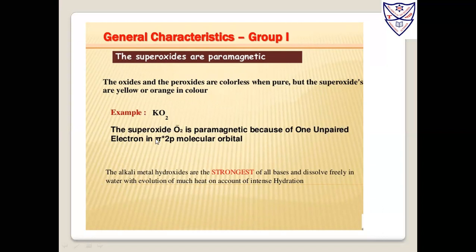That is what we have studied in the 4th chapter. Pi antibonding 2p molecular orbital, MO theory, you have studied, right? So that is about the superoxides. Here O2 minus is paramagnetic.